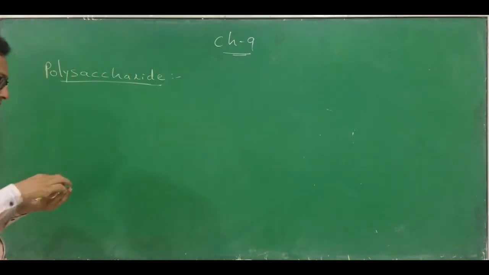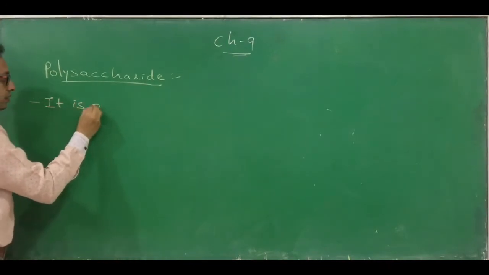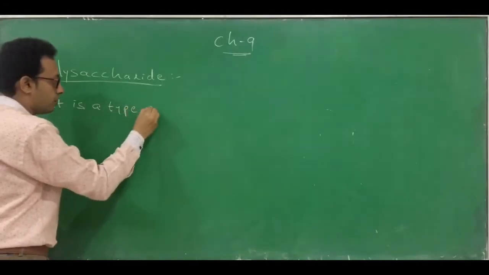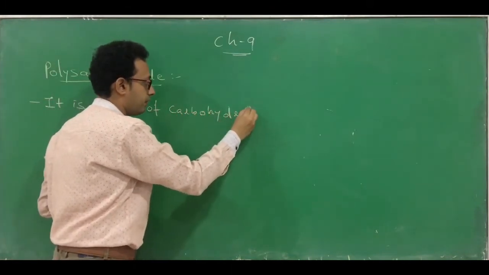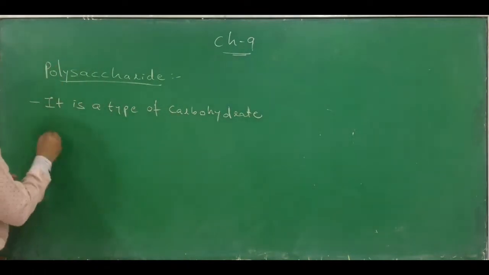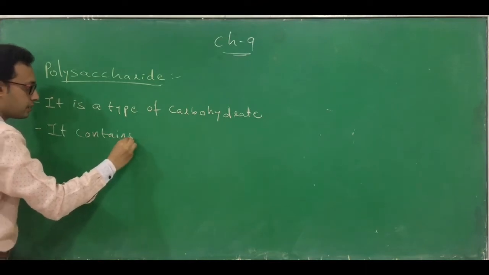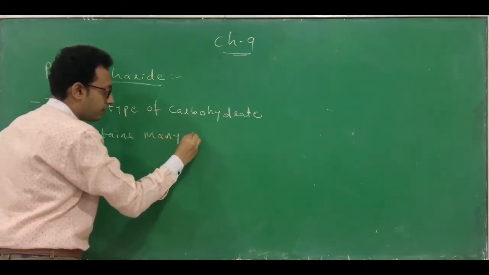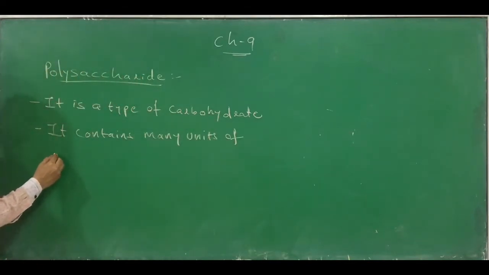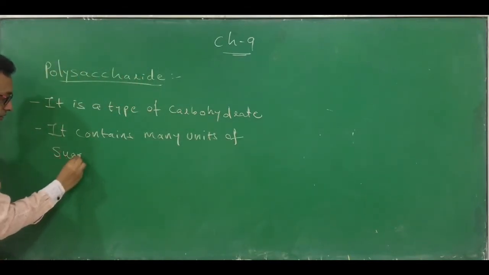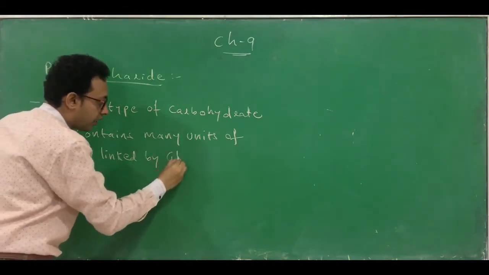So what is a polysaccharide? Polysaccharide is a type of carbohydrate. This is the first thing. Second thing is that it contains many units of sugar, linked by which bond?